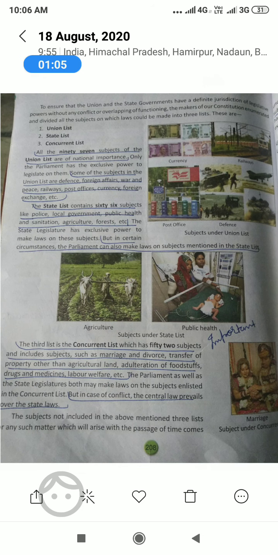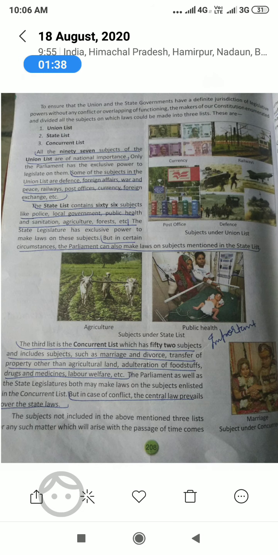And the state list: there are 66 subjects like police, local government, public health, sanitation, agriculture, forest, etc. And the state legislature has exclusive power to make law on these subjects. But in some circumstances, if there is a need to make a law, parliament can also make a law on a subject mentioned in the state list, sometimes, if needed.